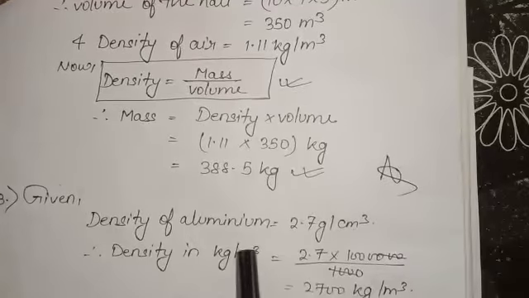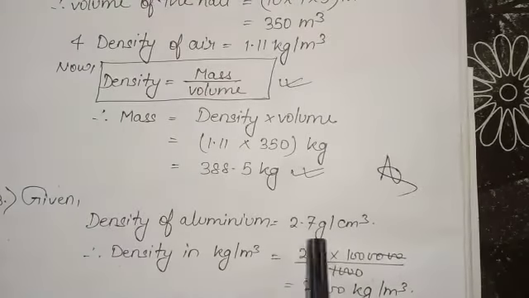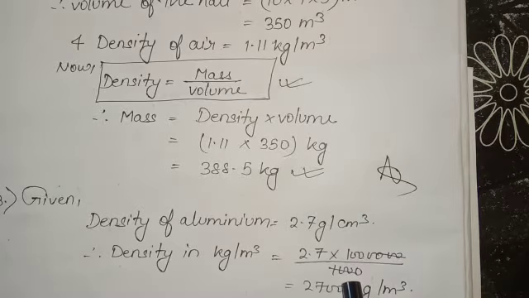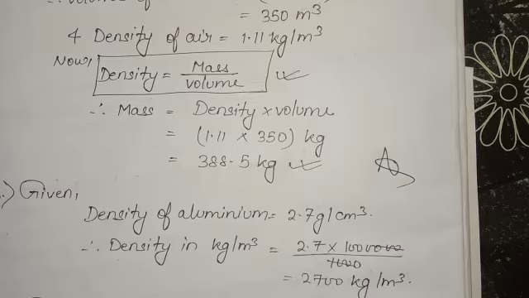The density of aluminium is given as 2.7 gram per centimeter cube. As you know, 1 gram is equal to 1 by 1000 kilogram. And 1 meter is equal to 100 centimeter, so centimeter cube means you have to multiply 100 into 100 into 100. After simplification, we get 2700 kg per meter cube.